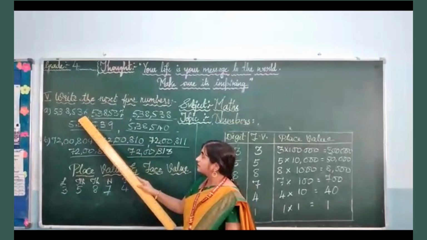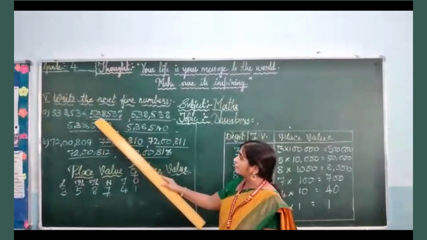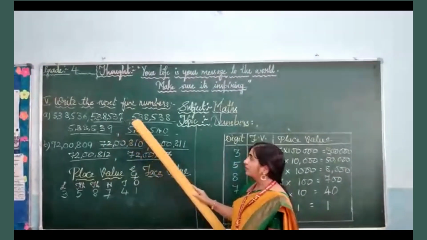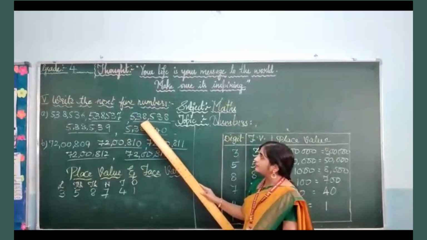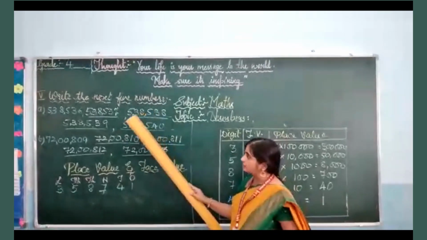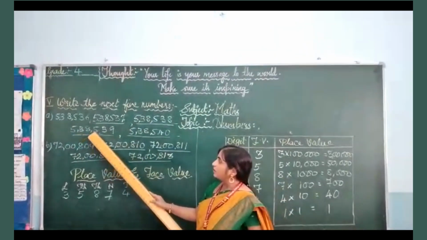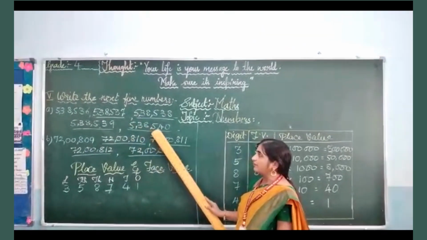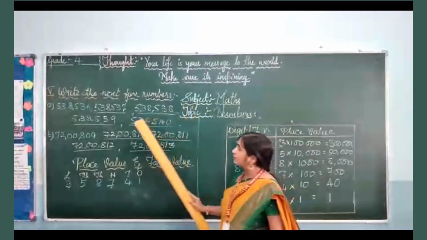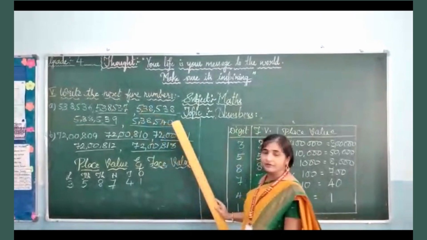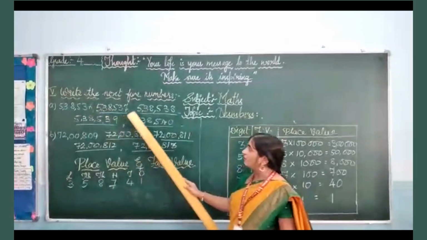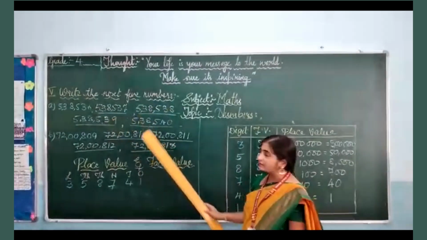So after 6 you will have 7, that is 5,38,537. Next 5,38,538. 5,38,539. 5,38,540, and the next number will be 5,38,541. So here you are changing only the series of ones place. Other numbers will remain same.